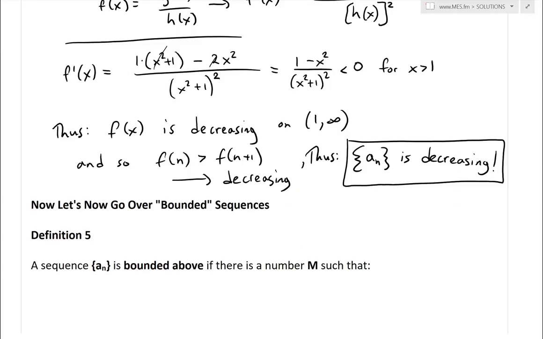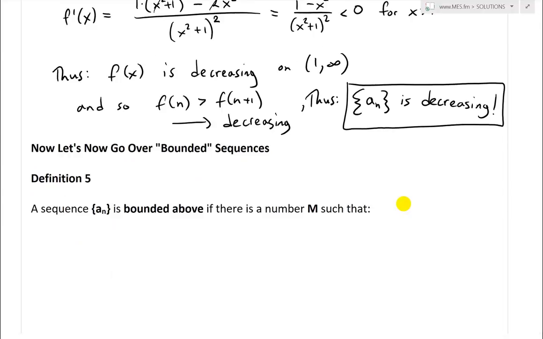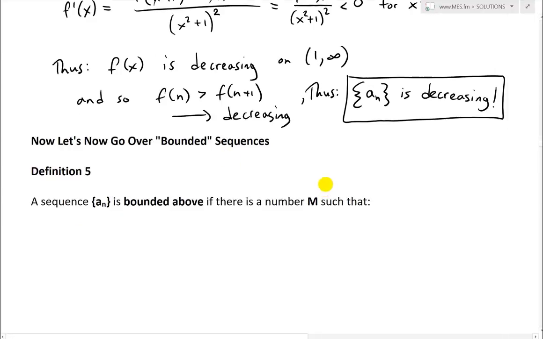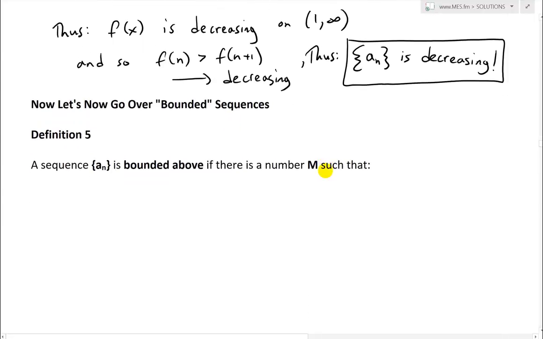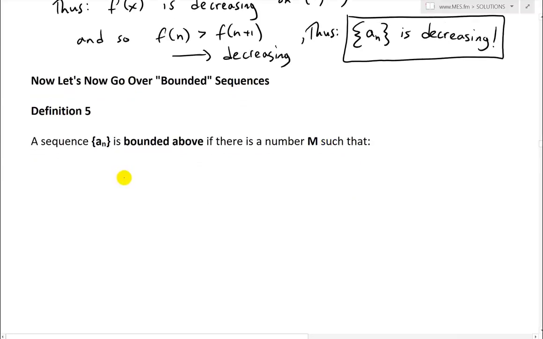Alright, and now let's move to more definitions and go over bounded sequences. Definition 5 states a sequence a_n is bounded above if there is a number M such that all the terms a_n are less than or equal to M, for all positive integers n greater than or equal to 1.